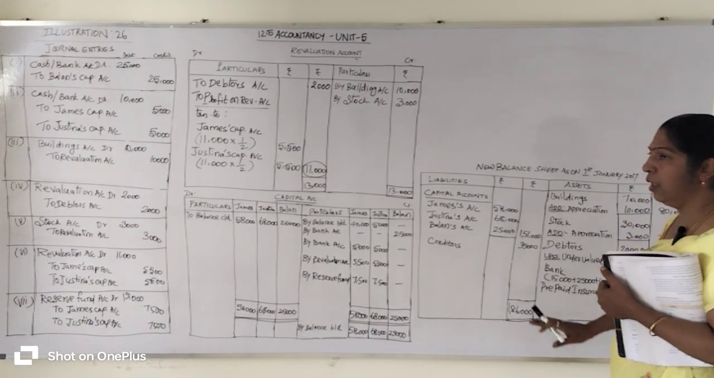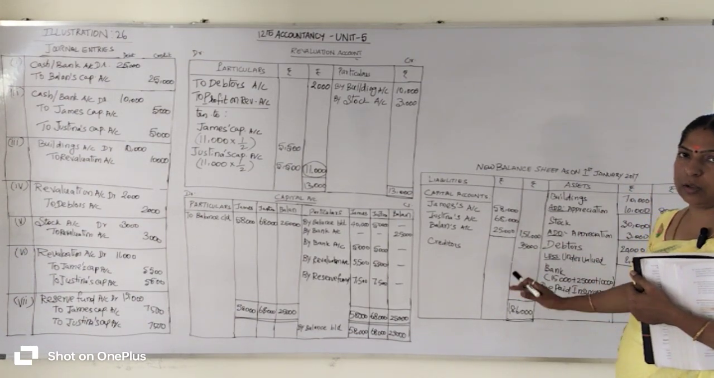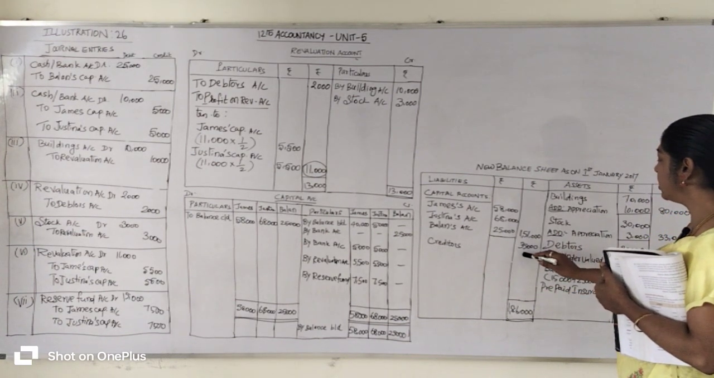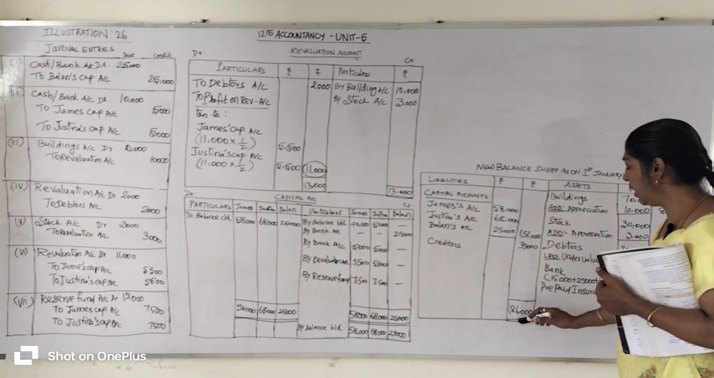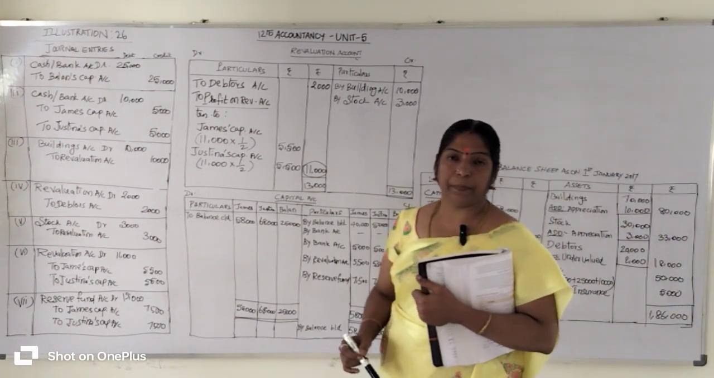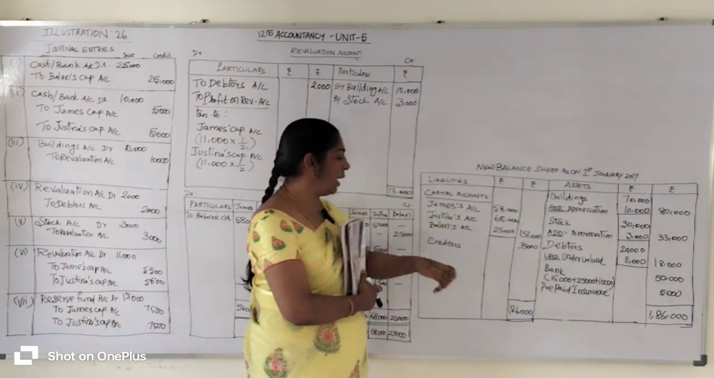Now we are going to calculate the total. First we are going to calculate the liability side total. Okay, 1,51,000 plus 35,000, you will get 1,86,000. Now we are going to sum up the asset side values. 80,000 plus 33,000 plus 18,000 plus 50,000 plus 5,000, you will get 1,86,000. So you got the same value on the asset and liability side, that is 1,86,000.